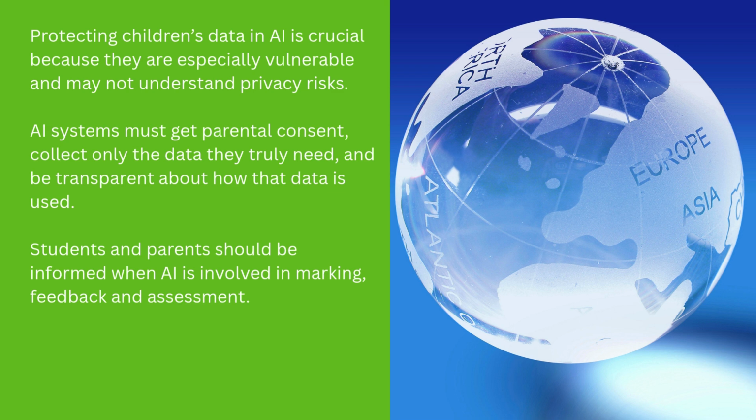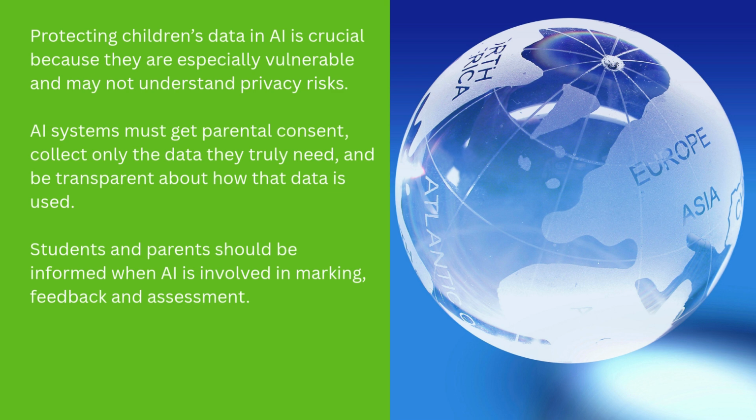Now, of course, protecting children's data, and everyone's data for that matter, is crucial, but children are especially vulnerable. And of course, they're not going to fully understand the risks around privacy. AI systems need to get parental consent. They need to collect only data that are truly needed, and also they need to be transparent about how the data are used.